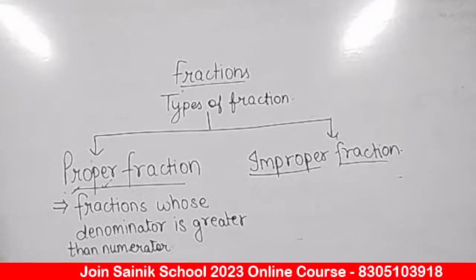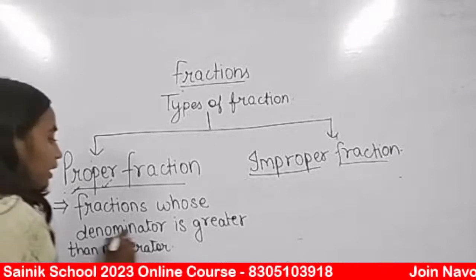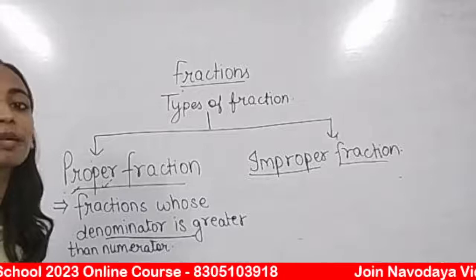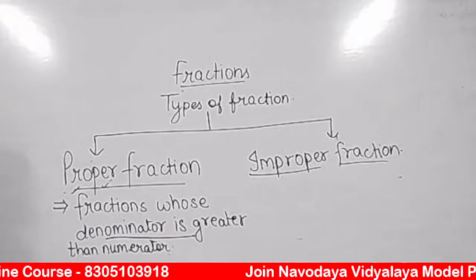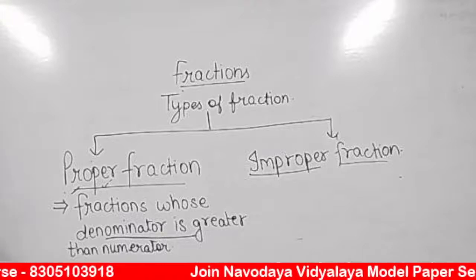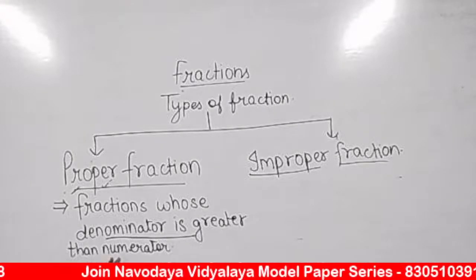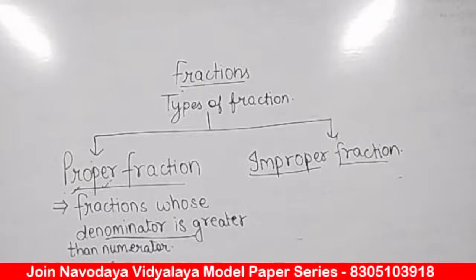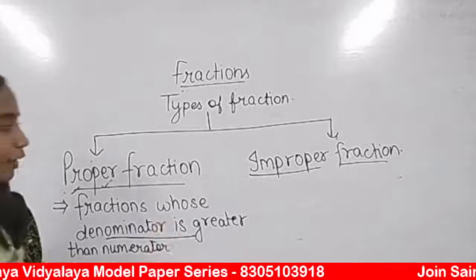8 by 10, 6 by 2, Viren, denominator is smaller. हमने क्या study किया? Denominator should be bigger, denominator should be greater in proper fraction. तभी तो वो proper fraction होगा. Yes, 5 by 10 is correct. 2 by 7, 5 by 7, 23 by 45, 8 by 10, 3 by 5, correct. Okay, so proper fraction.